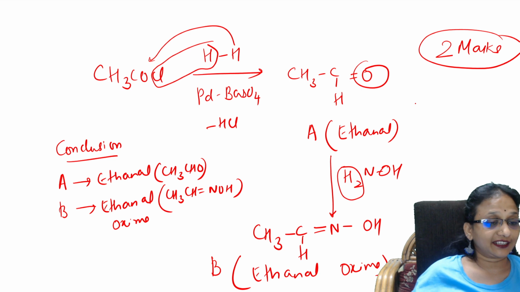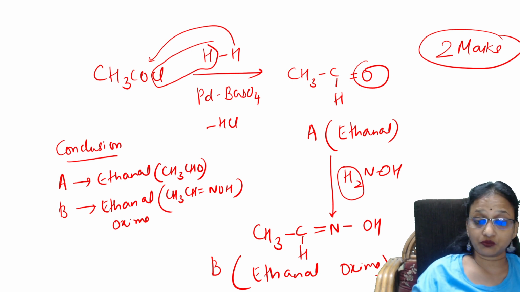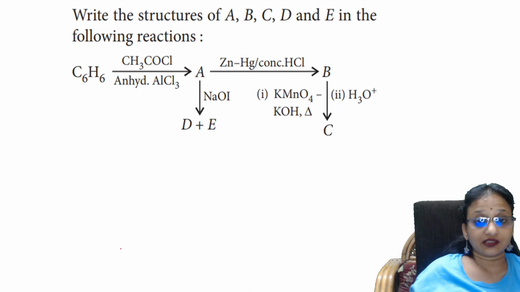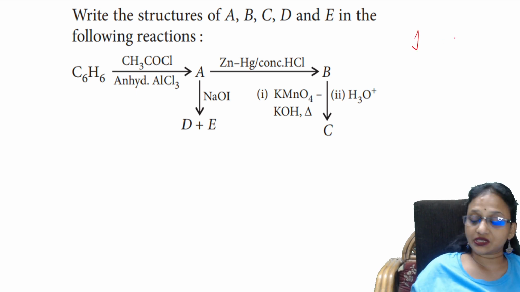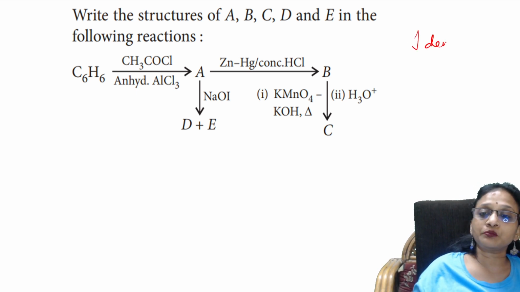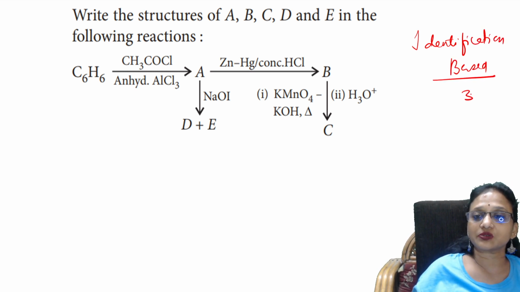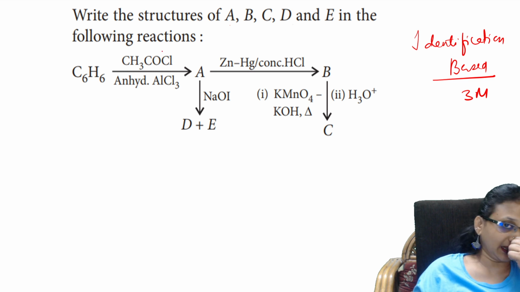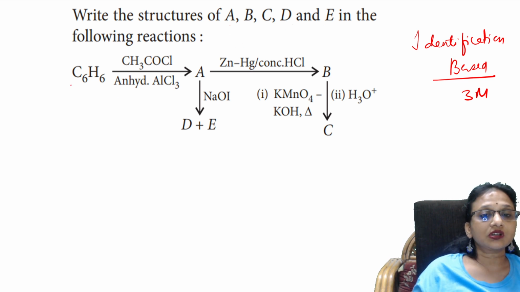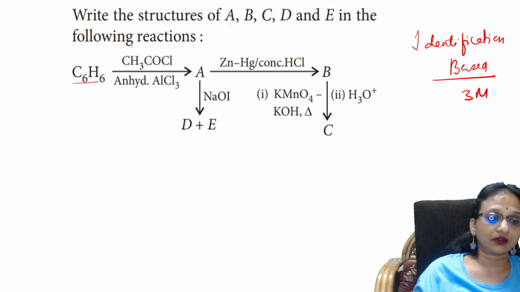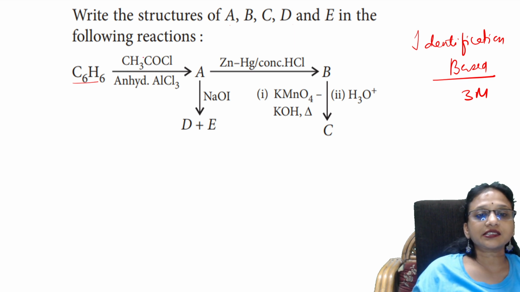Okay. Right. Now let us see one more question. Very important. Yes. Okay, this is again one more identification based question. Very important identification based question. Now in identification based, this is a compulsory 3 marks question. Right, let us see this. Right, so write the structures of A, B, C, D and E in the following reactions. Now what is this compound? This is benzene. What is this particular thing? This is nothing but anhydrous AlCl3 and acetyl chloride.